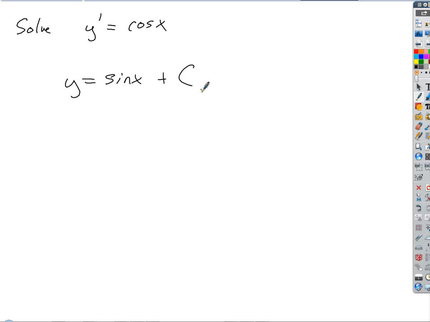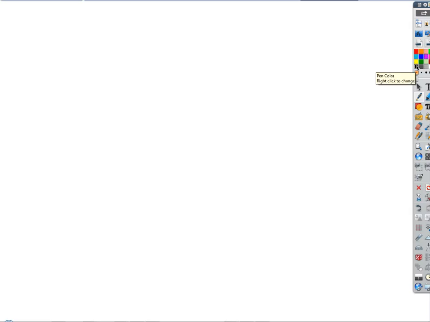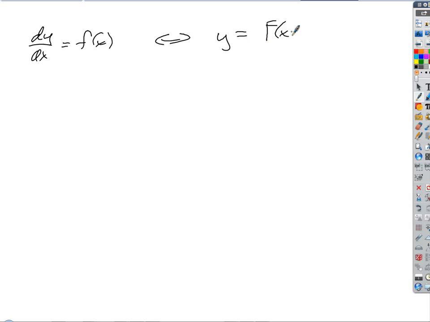For now, though, let's formalize this a little bit. If we go from dy/dx equals f of x, we want to get to the answer y equals some antiderivative, which we'll call capital F of x, plus a constant.